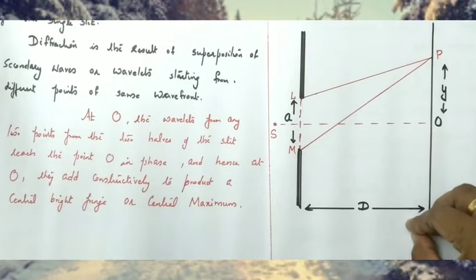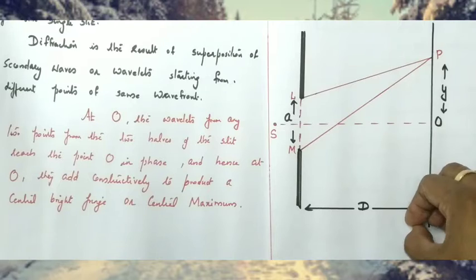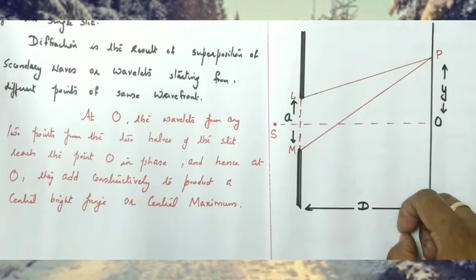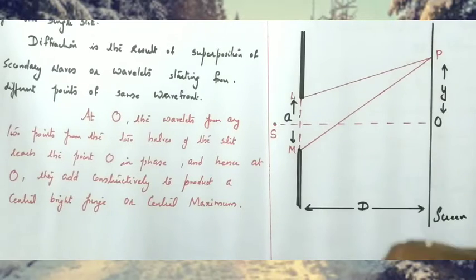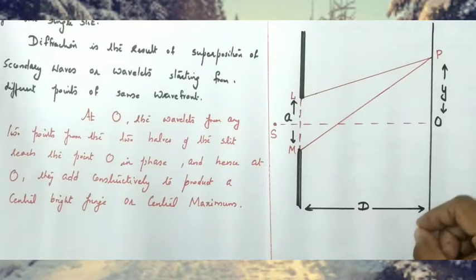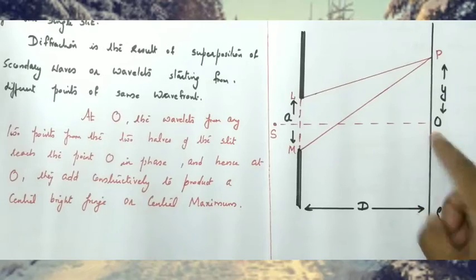So what is the path difference? Path difference is equal to 0, phase difference is equal to 0, and hence at the point O a central maximum or bright fringe is formed. In the interference pattern also, at the center a maximum bright fringe is formed. Similarly, in the diffraction pattern also, at the center region a bright fringe or maximum, the central maximum, is formed.